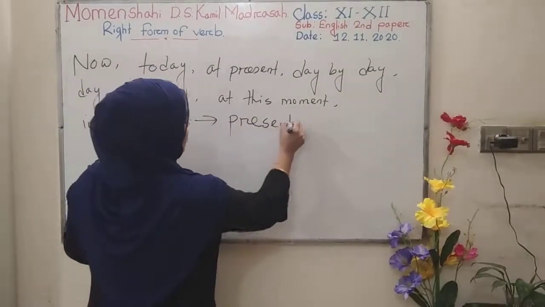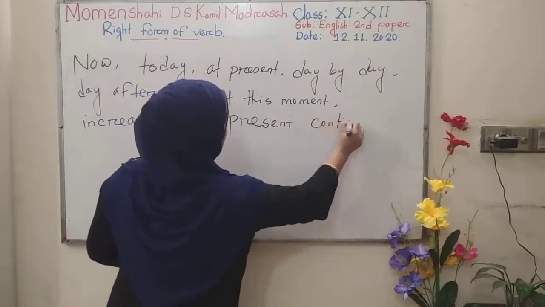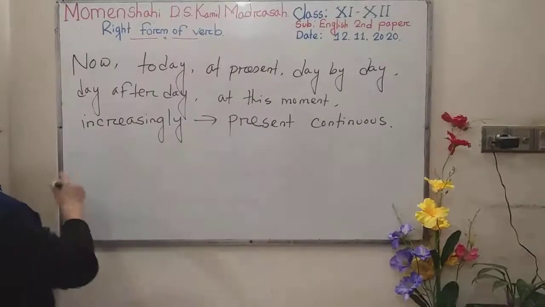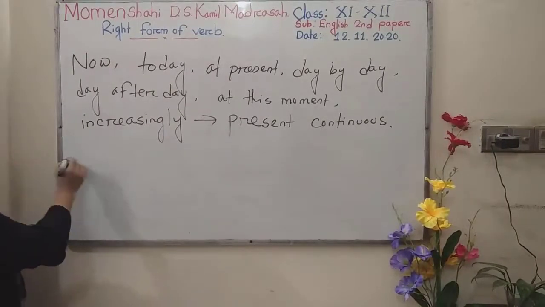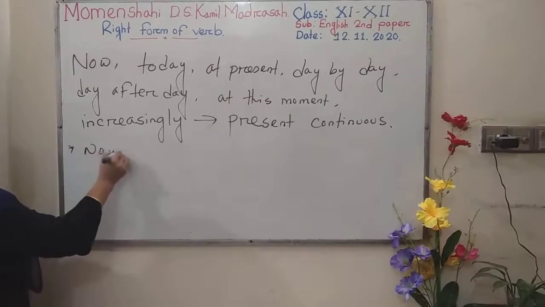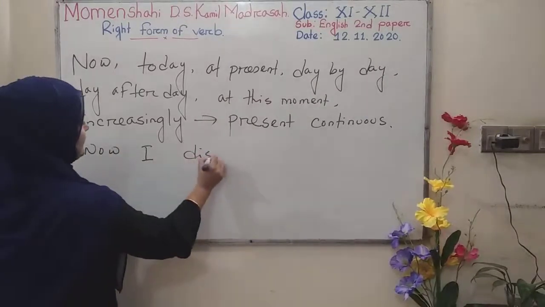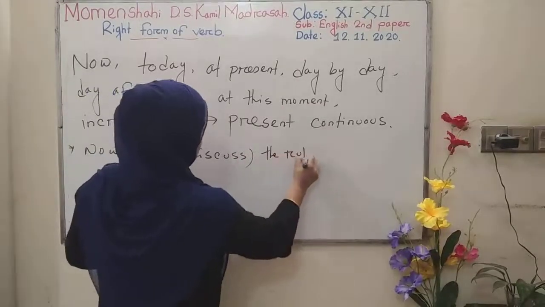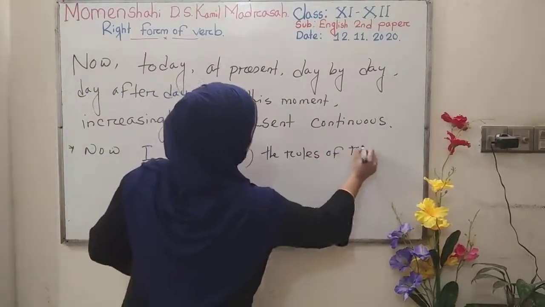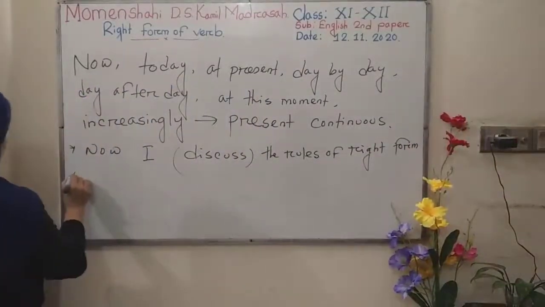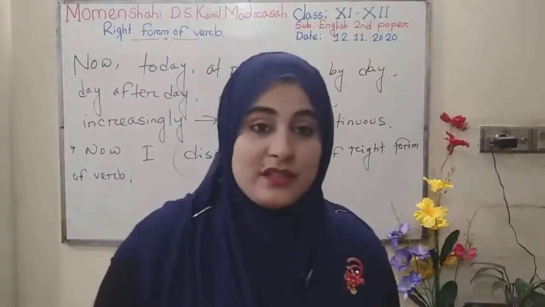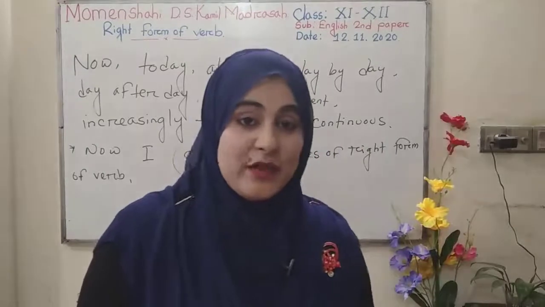So, what I said? Present continuous. Okay, look. I am writing one sentence that is, now I discuss the roles of right form of verb. So, in this sentence, which type of tense you can use?